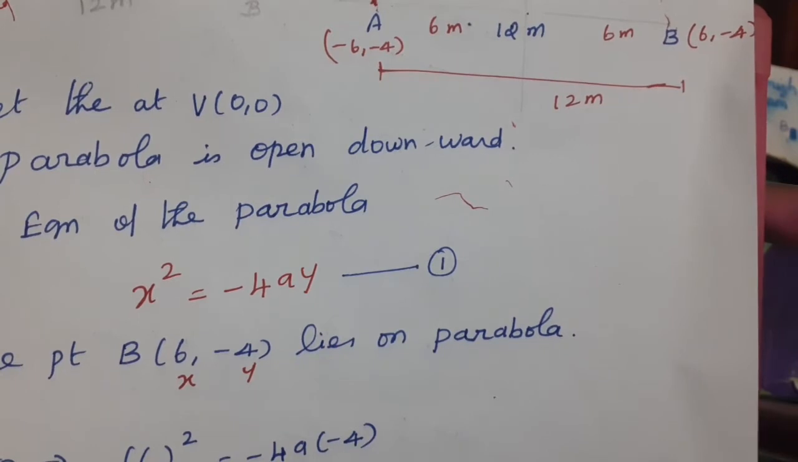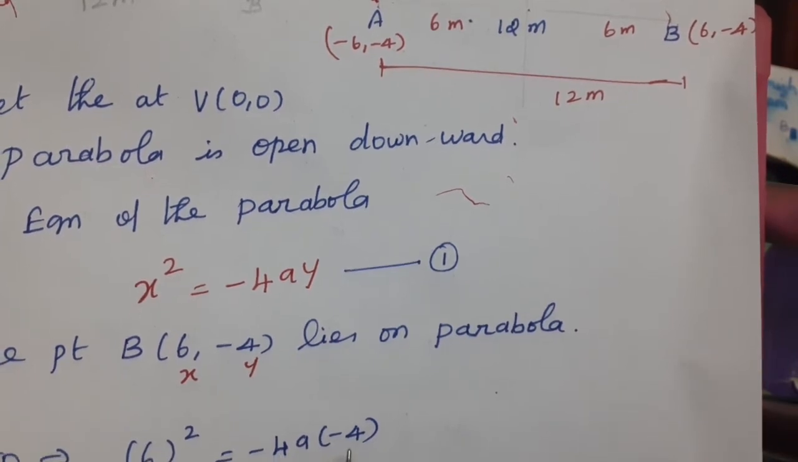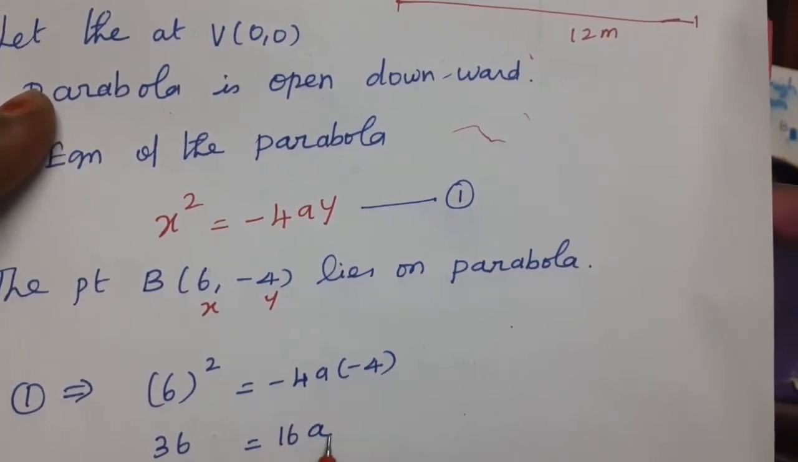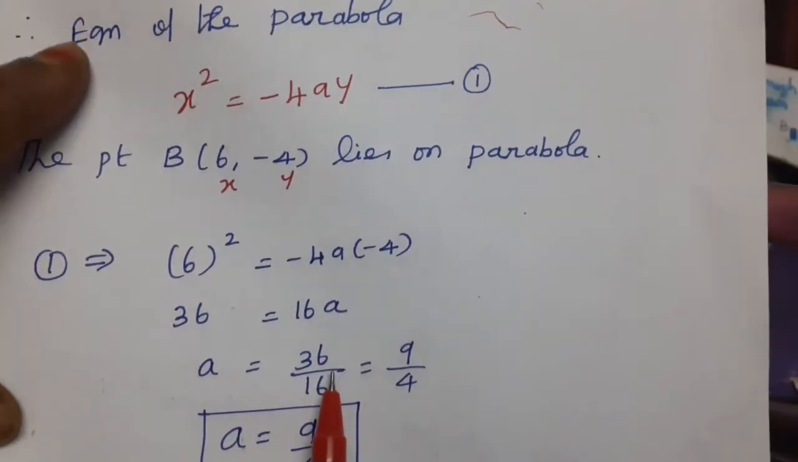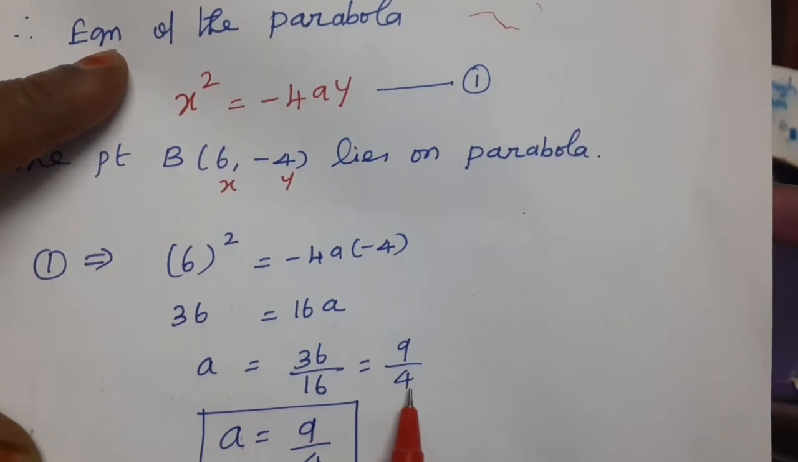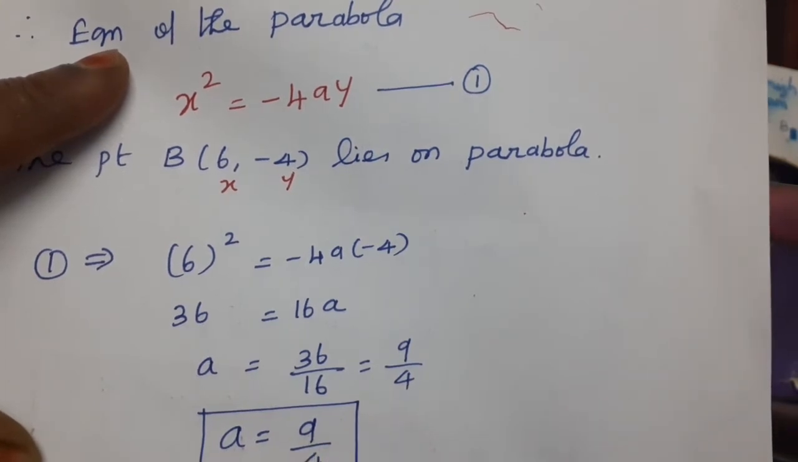So 6 whole square minus 4a into minus 4. 6 square is 36. 4 fours are 16a. Then what is our a? a equal to 36 by 16. That is, a equal to 9 fours are 36, 4 fours are 16. a equal to 9 by 4.